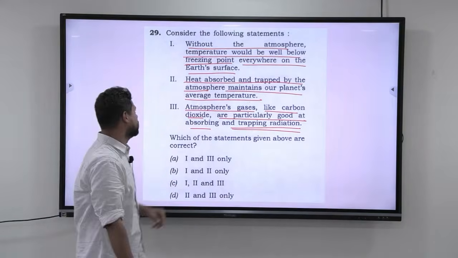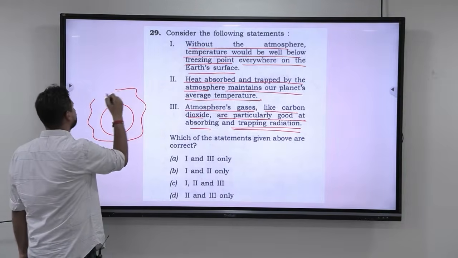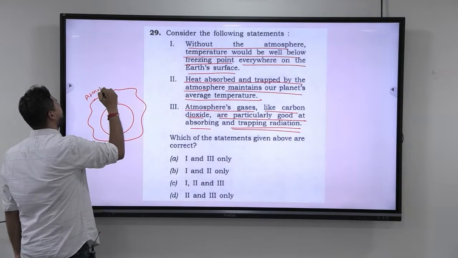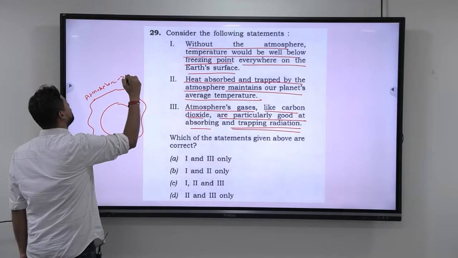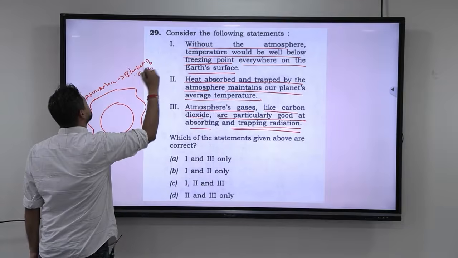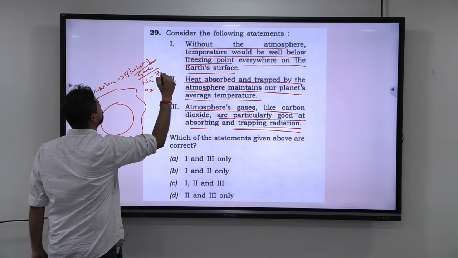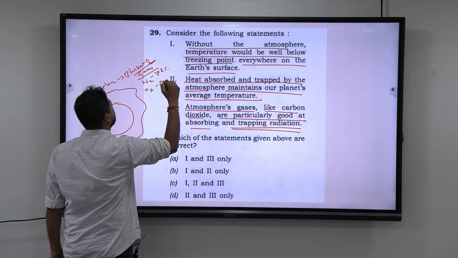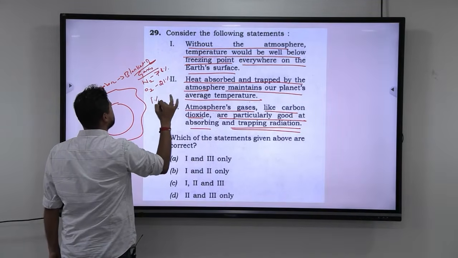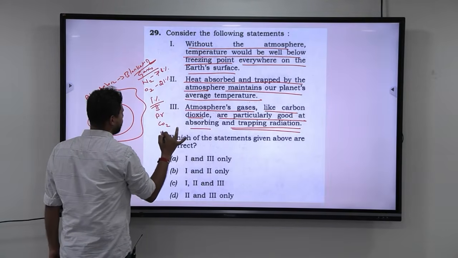Okay. Now, look at this. If I take the Earth, you have the atmosphere. Now, atmosphere is nothing but a blanket of gases. We have the nitrogen and oxygen. Nitrogen forms 78%, oxygen forms 21%. The remaining is 1%, and in that 1% you have argon, you have carbon dioxide, and then you have neon.